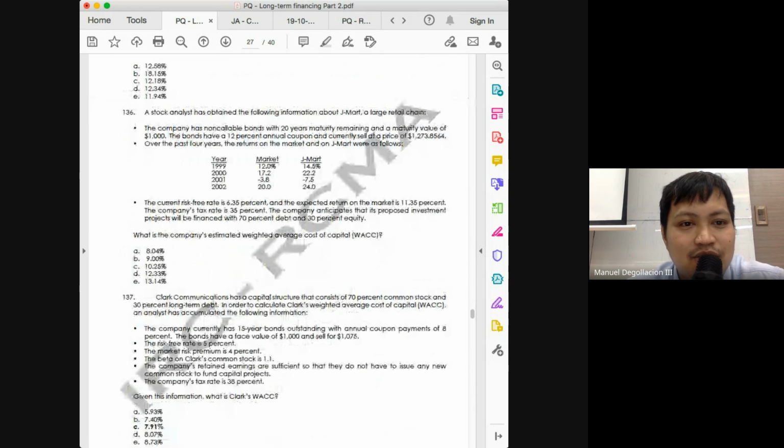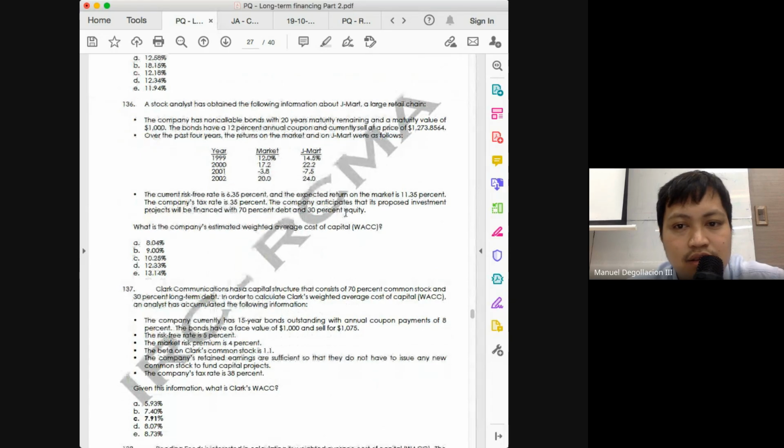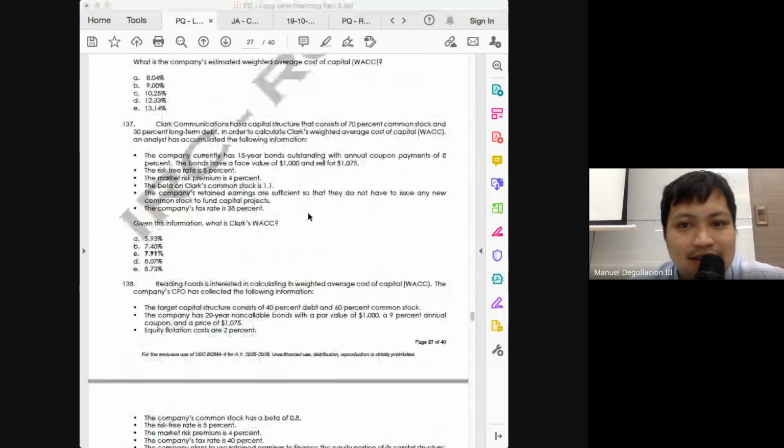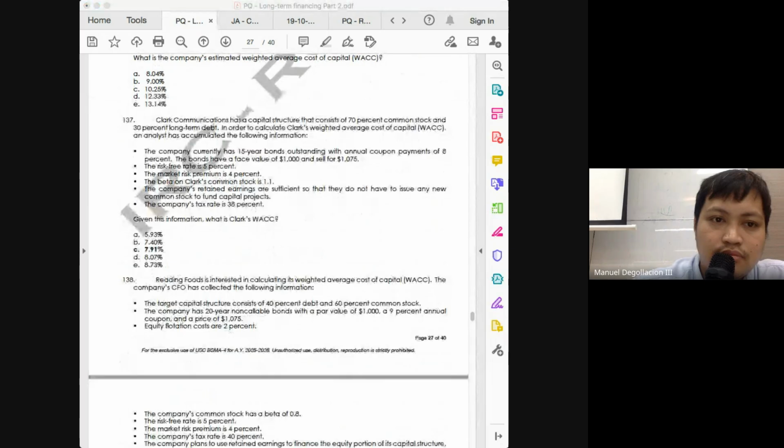136. I don't like the look of this problem. Non-callable bonds with 20 years maturity remaining and maturity now. We need a calc function here. We will skip 136. That was the answer here. This is alpha. 137. I think the same.